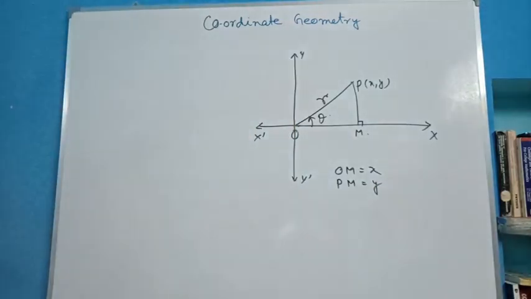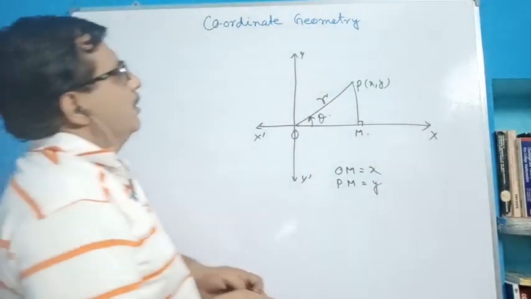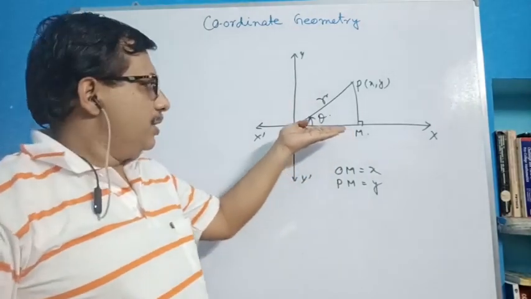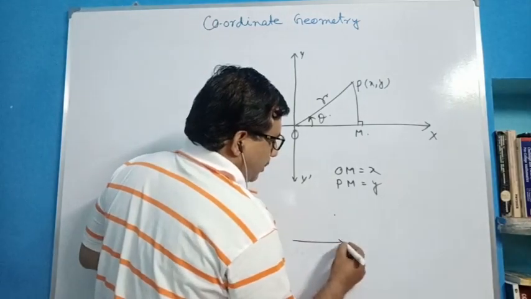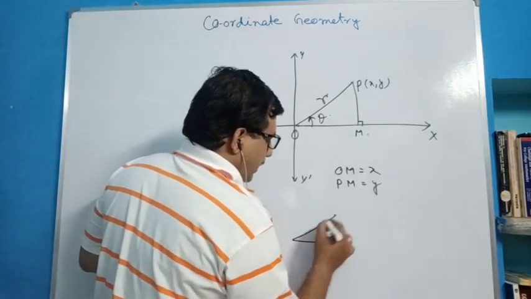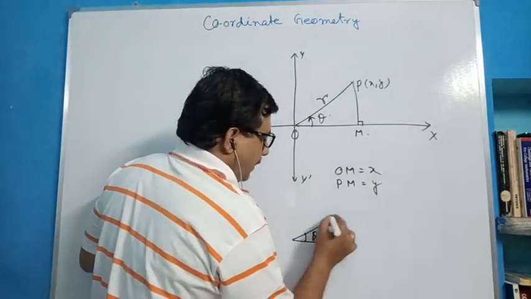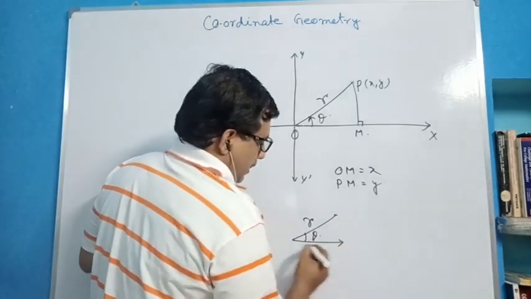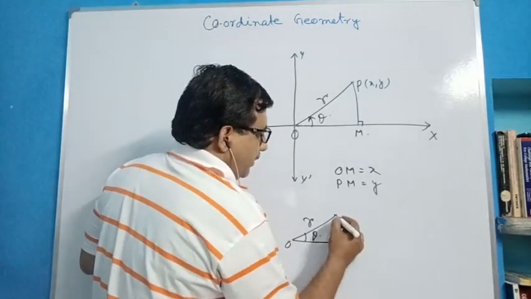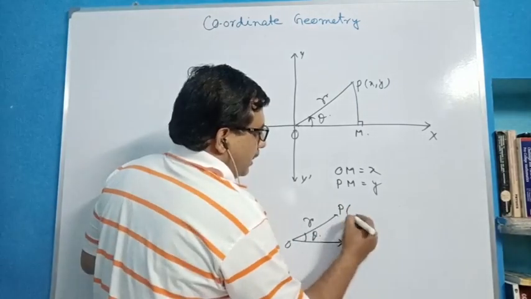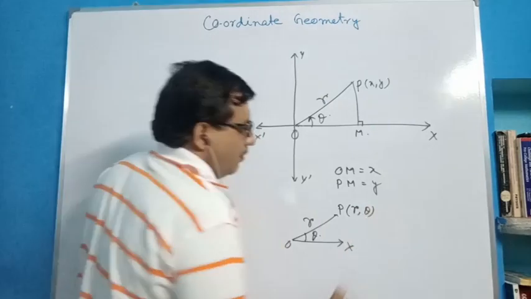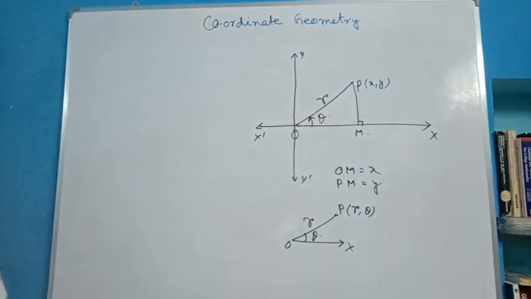Now, taking the point again, this is the initial line, rotated through an angle theta, and this distance is r. Then it can be written in this way, (r, theta). This is the polar coordinate system, introduced by Newton obviously.